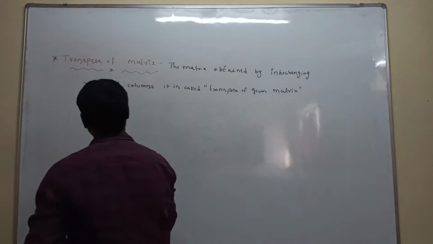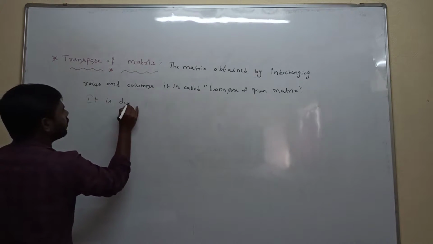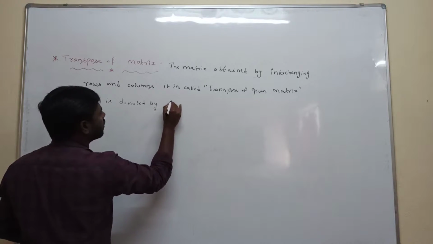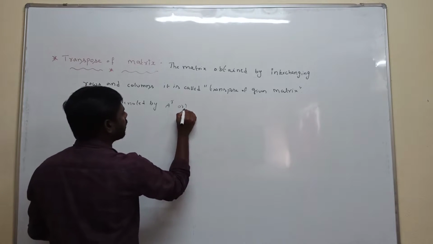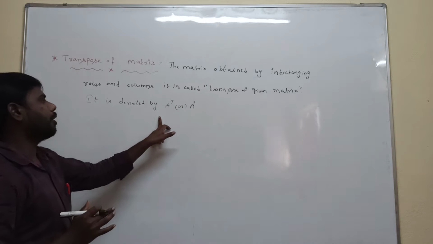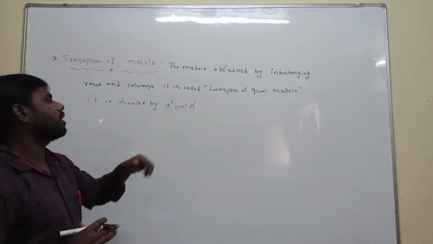It is denoted by A power of t. A power of t is nothing but the transpose of the A matrix, or A power of dash. So both are the same thing only. A power of t or A power of dash is nothing but the transpose of the given matrix.